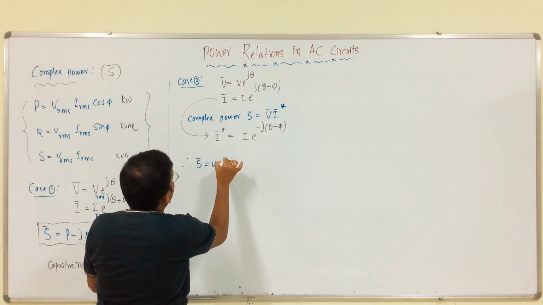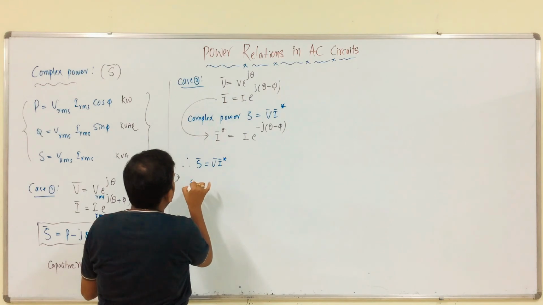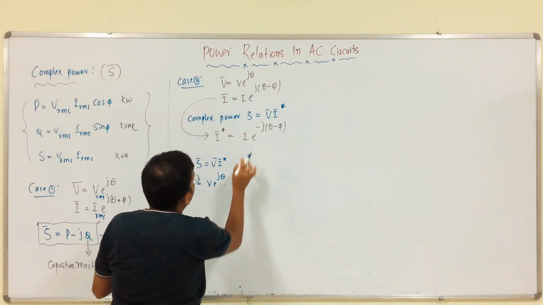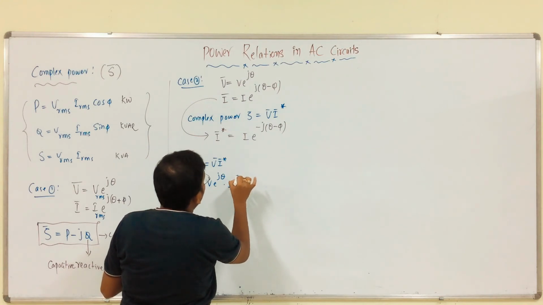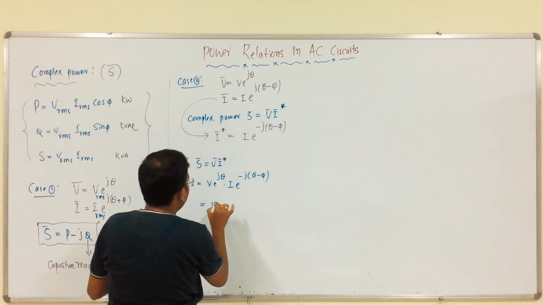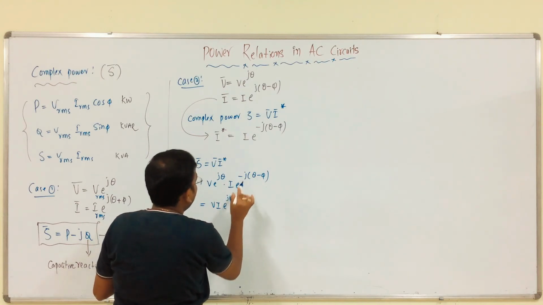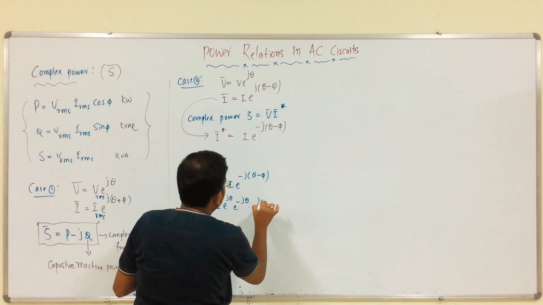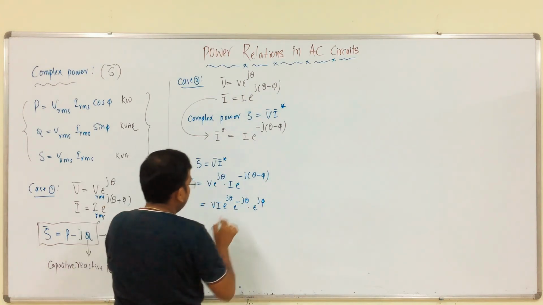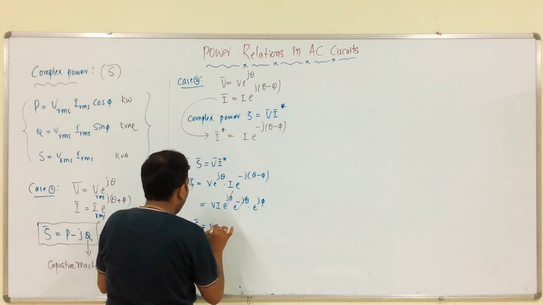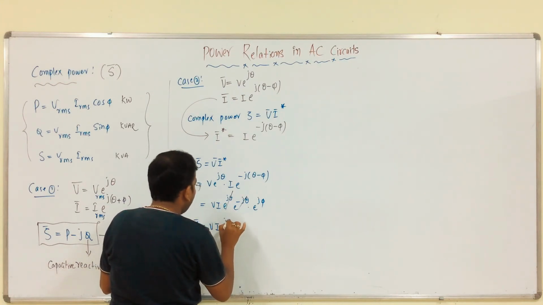Therefore, V into I conjugate: V is V e power j theta, and I conjugate is I into e power minus j into theta minus phi. Therefore, V I e power j theta into e power minus j theta into e power j phi. See, these two get cancelled. Therefore, we have V I e power j phi.